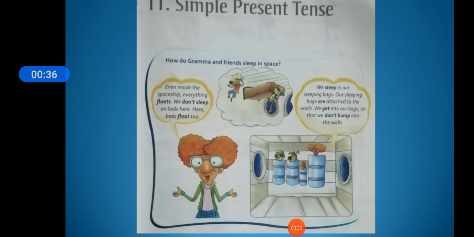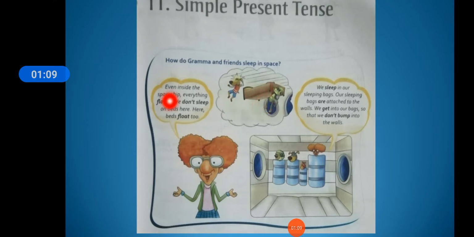Grandma is telling the story: even inside the spaceship everything floats. We don't sleep on beds here; beds float too. Here you can see the beds are floating, so they cannot sleep on the bed. For example, if they are sleeping, like a feather they will fall down, and they will get injured.